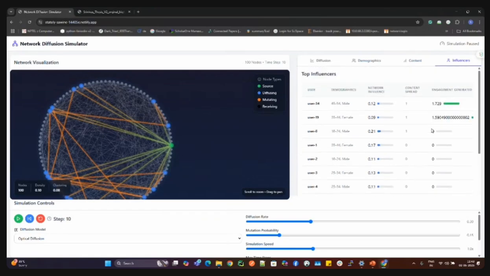So our application can be used in three to four different scenarios. One is if an organization is launching a product and wants to see which influencer to target so that it can reach its target audience. Second, if an influencer wants to send information, they can simulate the content and see how viral it would be or which people it is reaching.